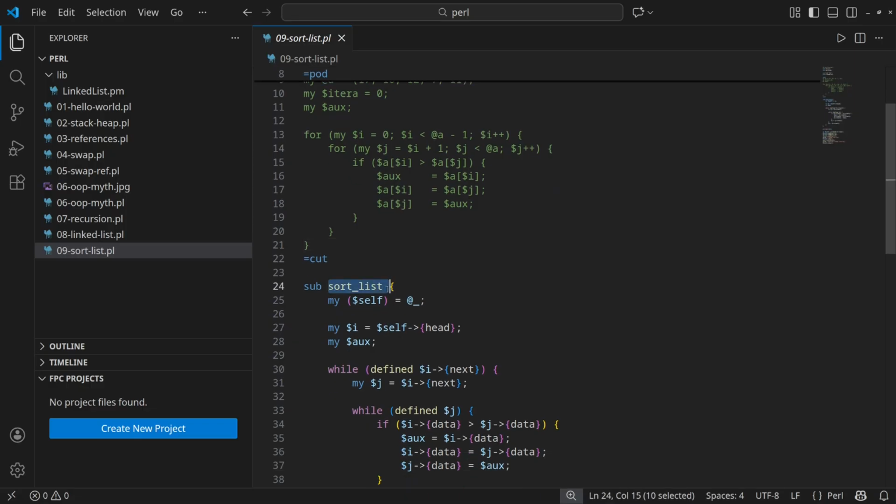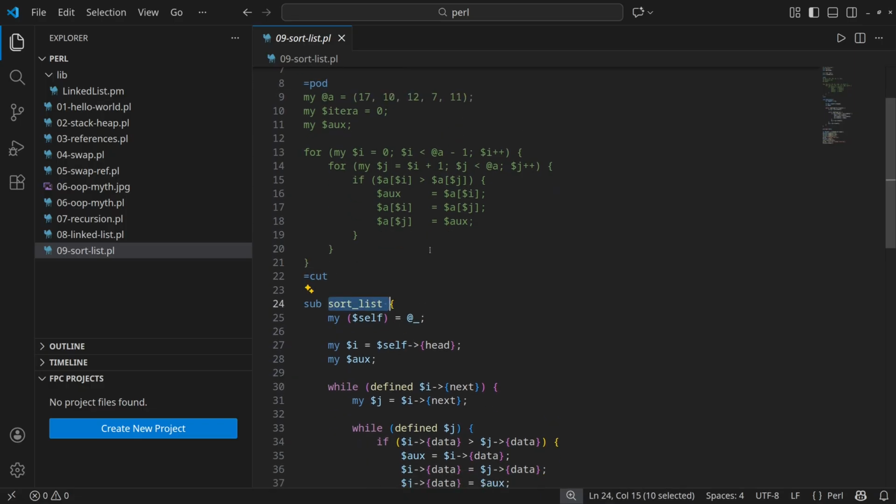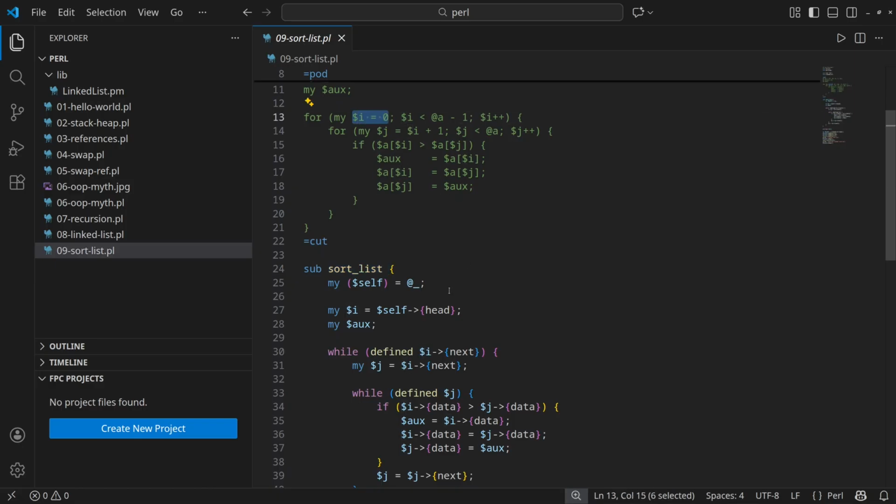We create the sort list subroutine, which will not be a method. The sorting starts at index 0, which is equivalent to starting with head. Then, to reach the second to last element of the list, we use a while loop checking that i next reference is defined. Now to reach the last element of the list.